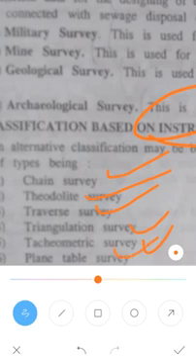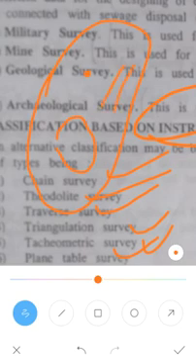Next is plane table survey. Plane table survey is a survey where the location of each object lying very far away can be easily transferred to the drawing sheet. So on the drawing sheet you see where the tree is lying, where the building is, where the road is, where the lakes are flowing, where the mountains are.